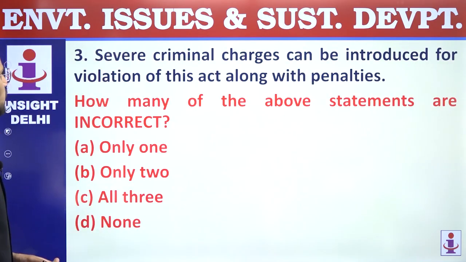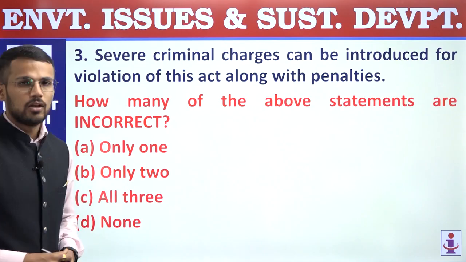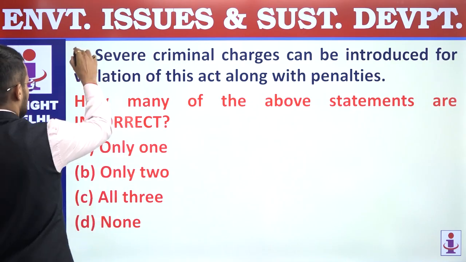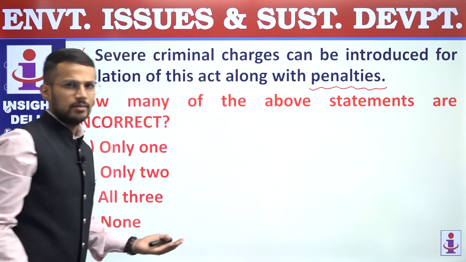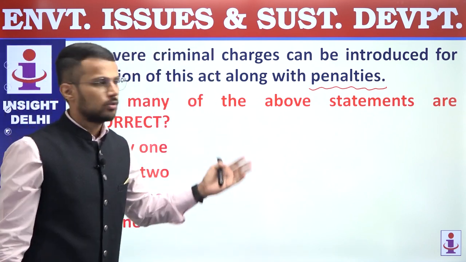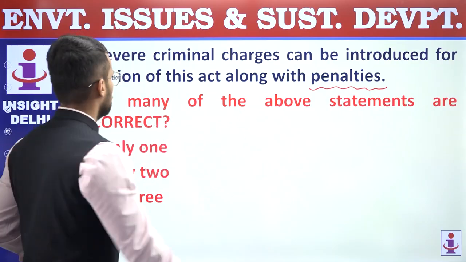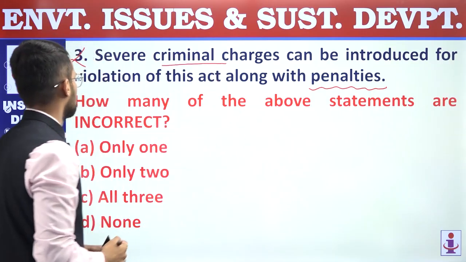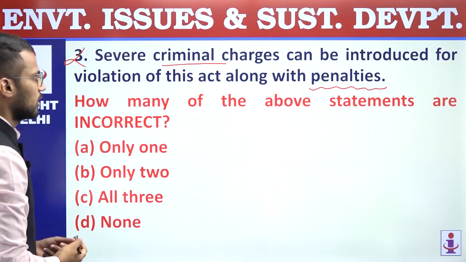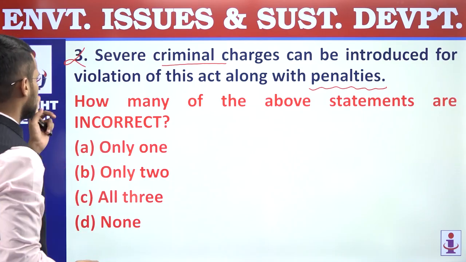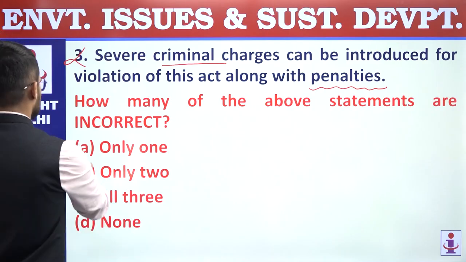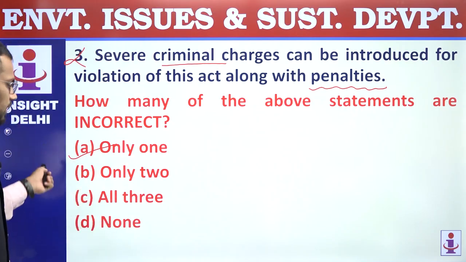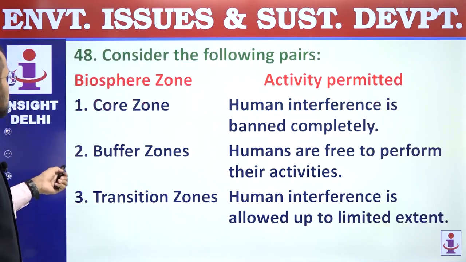Third, severe criminal charges can be introduced for violation of this act along with penalties. Now this is incorrect, because majorly Air Act deals with the crime related to air pollution through penalties. Right, so there are no severe criminal charges. It is through penalties that crimes against air pollution are dealt. That's why third statement is incorrect. So how many statements are incorrect? Only one is incorrect, and that's why it is our answer A. 48 and 47 answer is A.